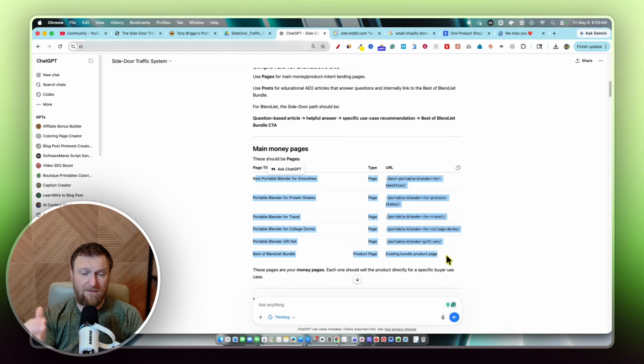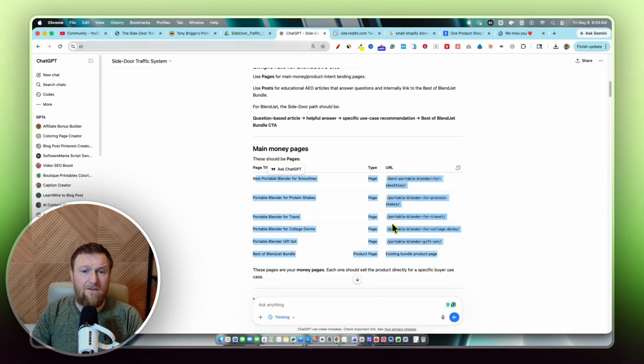Now, if we were selling a physical product, let's just say we owned a gravel company based out of Albuquerque, New Mexico, we would tell it, hey, we sell gravel and installation services for residential and commercial areas in the entire Albuquerque metro area, right? So now you have a physical product tied to a physical location, right? And then this will cater everything to your business.